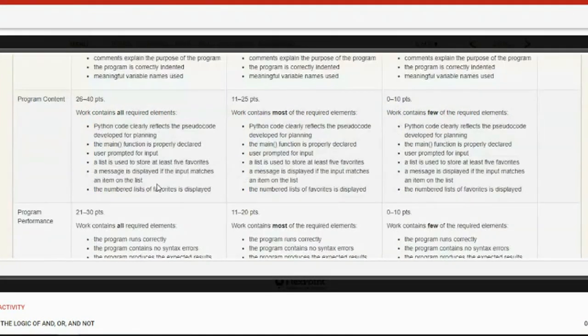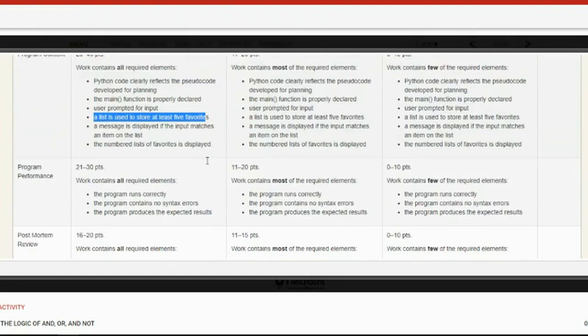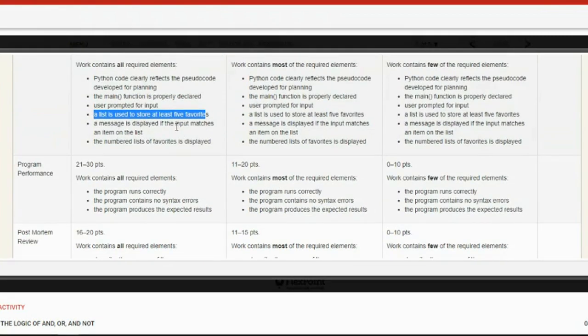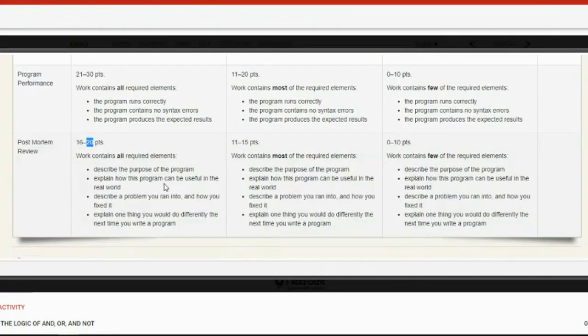40 points for the program content, which includes the pseudocode, that your program reflects what your pseudocode said it was going to be. The main function. You have to use a list. You have to create a list to store at least 5 favorites. And then the message is displayed if the input matches not on the list. 30 points for your program actually working, the performance, that it runs correctly with no errors and does what it's supposed to do. And then 20 points for the post-mortem review questions.